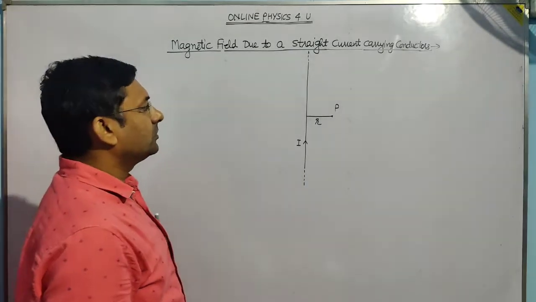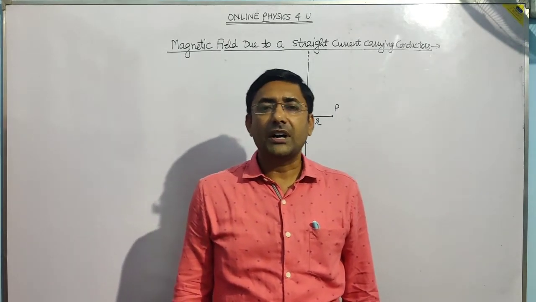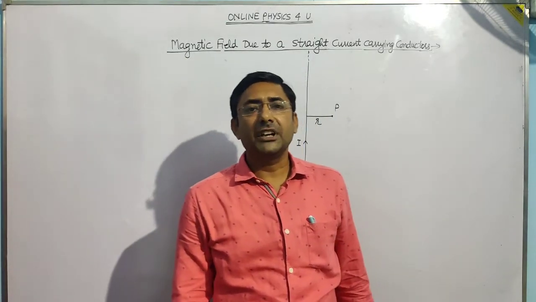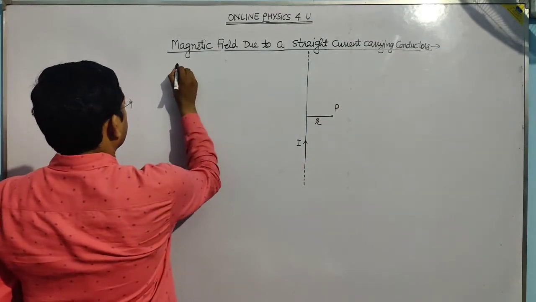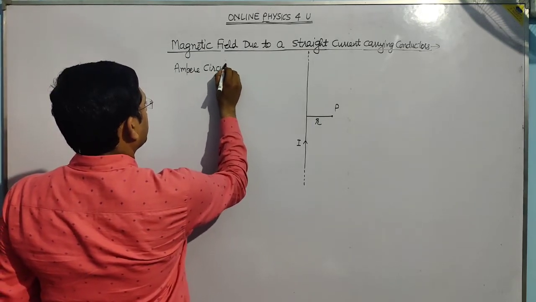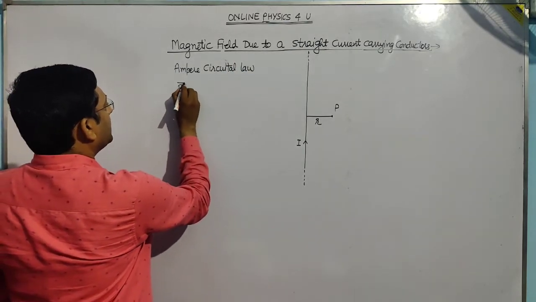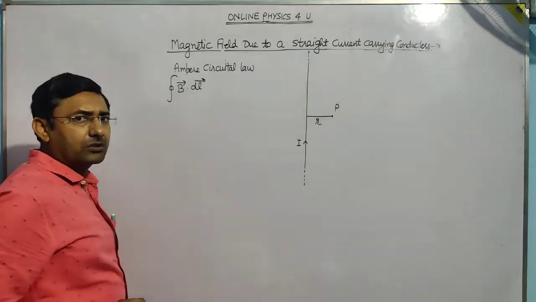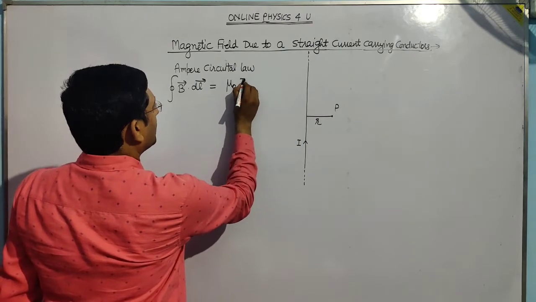So for finding the magnetic field due to this current carrying very long straight conductor, we have two methods, one using Biot-Savart law and the other using Ampere's Circuital law. Today I am discussing Ampere's Circuital law. So what is Ampere's Circuital law? According to this law, the closed loop integration of B dot dl equals mu naught I.